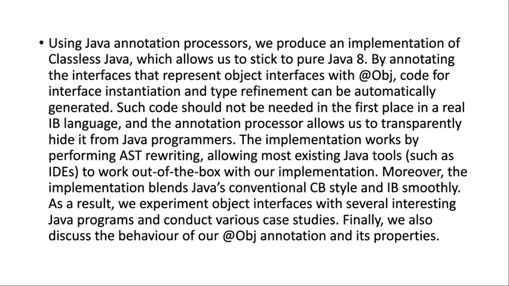Using Java annotation processors, we produce an implementation of classless Java which allows us to stick to pure Java 8. By annotating the interface that represents the Java object interface with OBJ, code for interface instantiation and type refinement can be automatically generated. Such code should not be needed in the first place in a real IB language, and the annotation process allows us to transparently hide it from Java programmers.